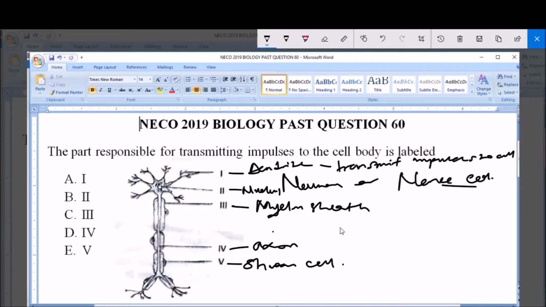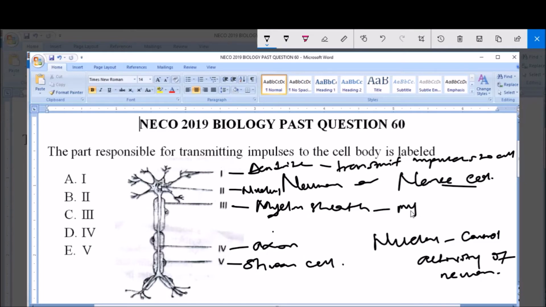Now, II here is the nucleus. Like we know, the nucleus simply controls the activity of the nerve cell or neuron. Now, III is the myelin sheath, and the myelin sheath is responsible for what? For insulating the nerve fiber, that's the axon. It is responsible for insulating the axon, which is the nerve fiber, and it also increases the speed of transmission.